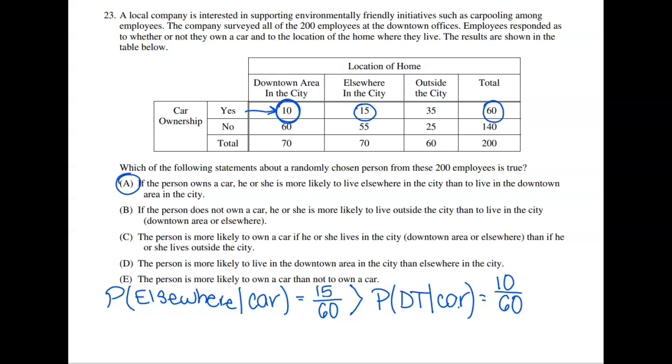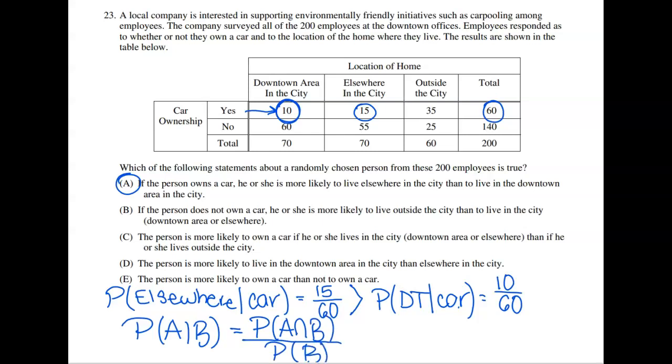Remember conditional probability, the general form: if we have the probability of A given B, how we solve that is we take the probability of A and B, and we divide it by the probability of B.